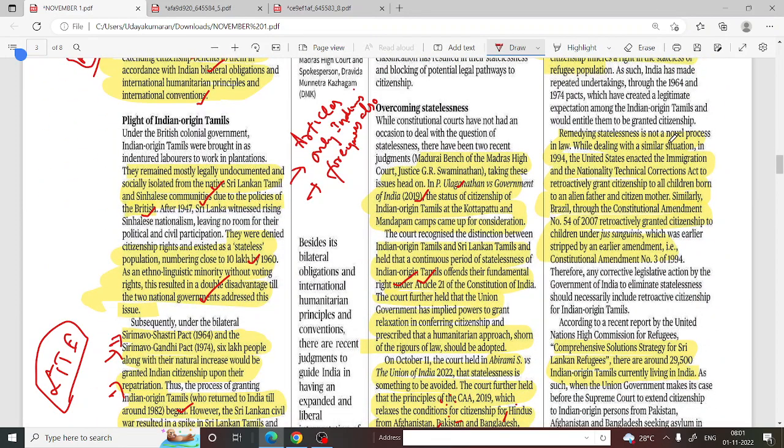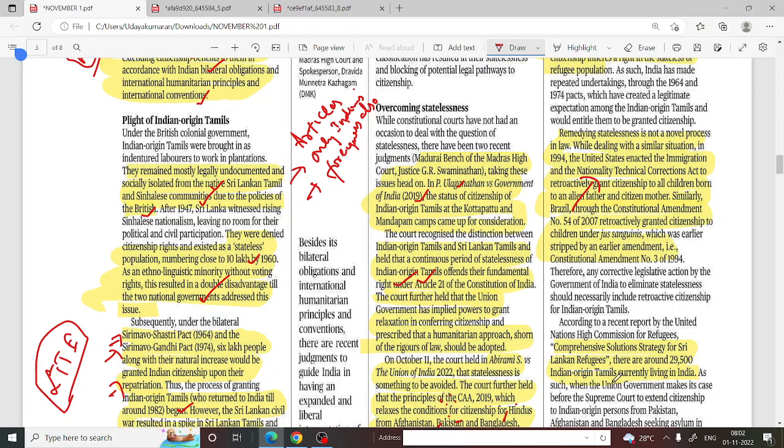While dealing with a similar situation in 1984, the United States also enacted an immigration law. They have also corrected their legislations, and the United States legislated a new law conferring citizenship to the stateless people. Not only the United States, we have another example of Brazil also.